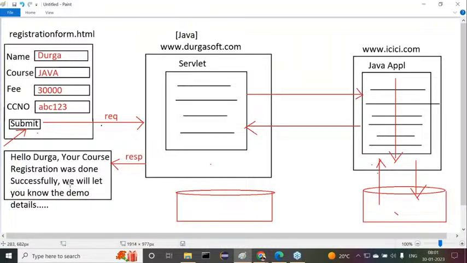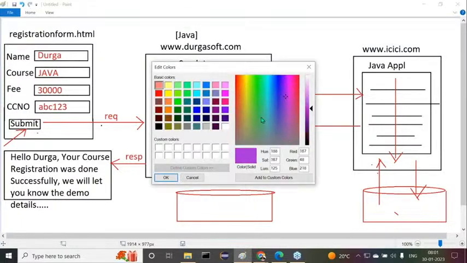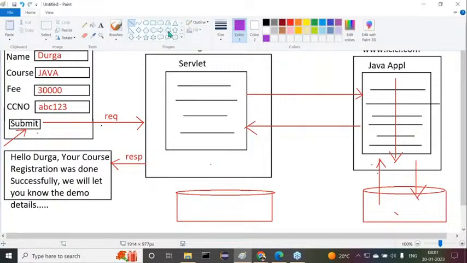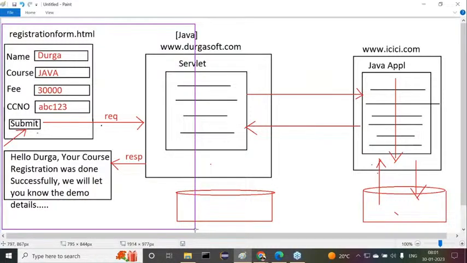Are all of you getting clarity or not? Now understand this clearly: out of this total part, this part is nothing but the web part.